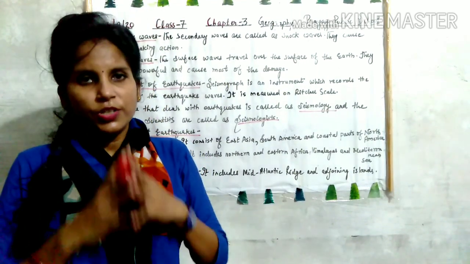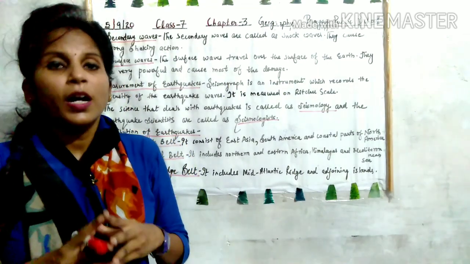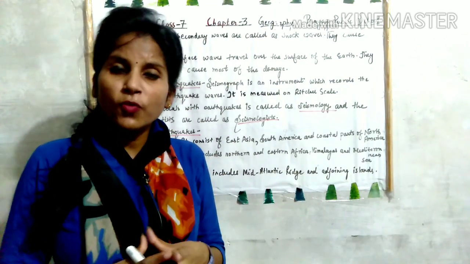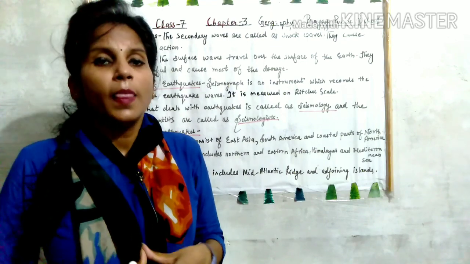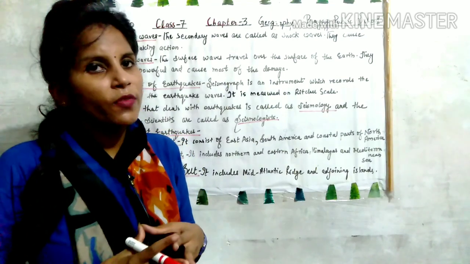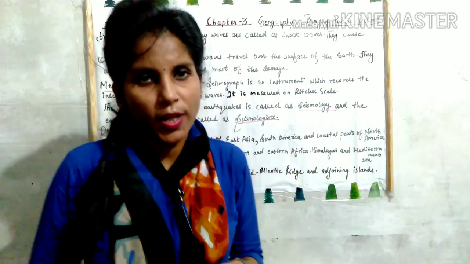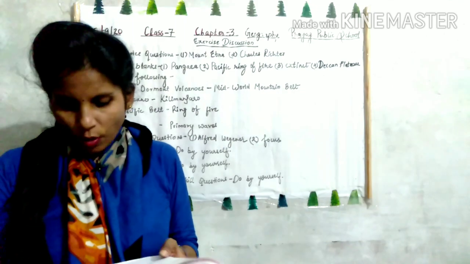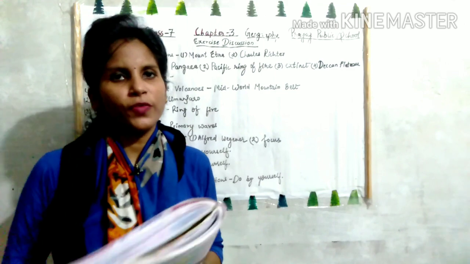So this was all about the chapter. In this chapter we have studied the continental drift theory, then what are volcanoes, types of volcanoes, distribution of volcanoes, then what are earthquakes, then type of earthquake waves, then the measurement of the earthquake waves, okay, and the distribution of earthquakes. Now we will be discussing the exercises of the chapter. So children, open page number 129.